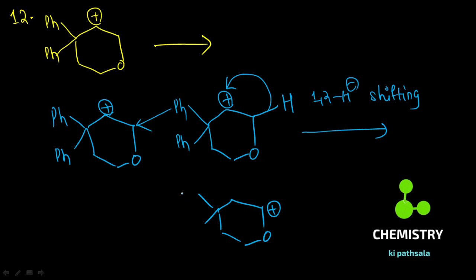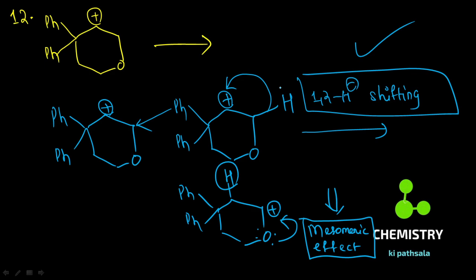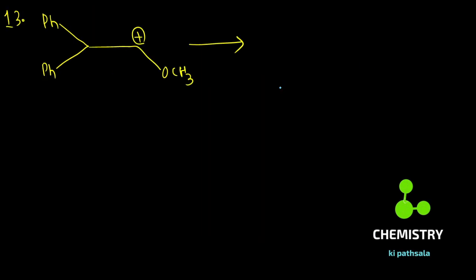So what you observed here is the formation of carbocation at this position, so that it will be stabilized by mesomeric effect. Basically mesomeric effect is safe already, therefore we prefer mesomeric effect stabilization. So this is 1,2 hydride shifting and formation of carbocation at this position. This is the driving force of this shifting. Okay, I think this is for today.